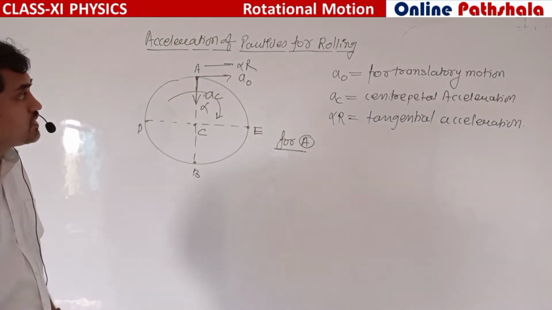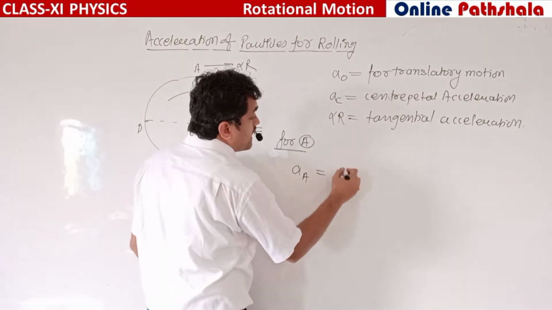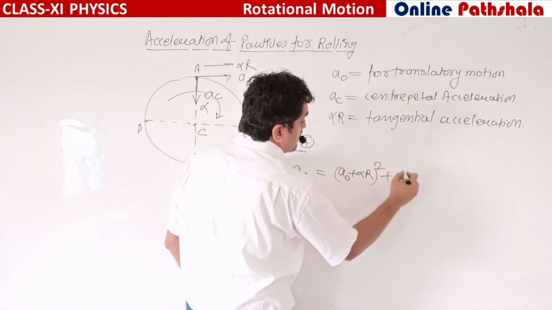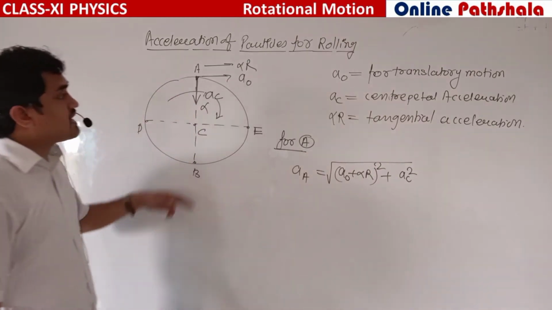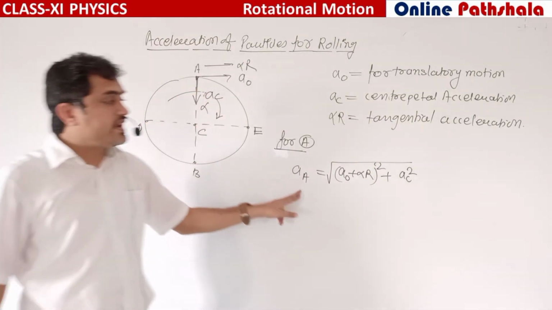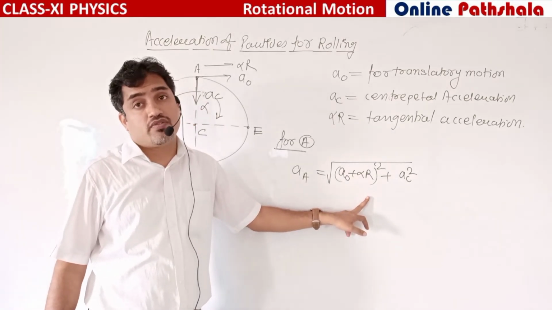So the net acceleration of A is equal to the square root of (A naught plus alpha r) whole square plus AC square. These are at 90 degrees, that's why the net acceleration is like that. You know vector addition of two perpendicular vectors.